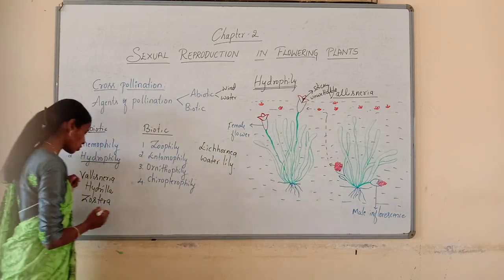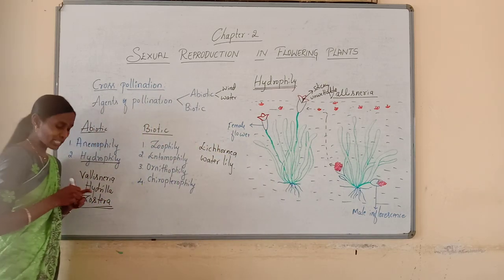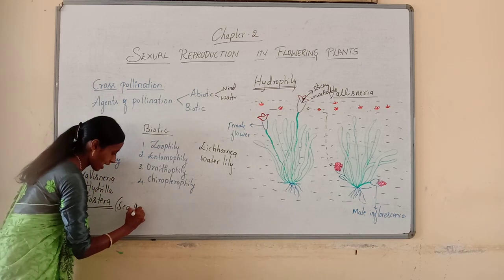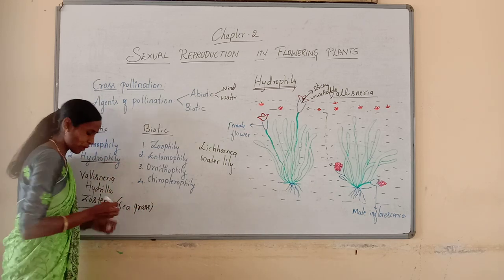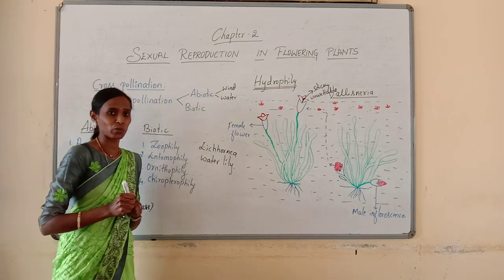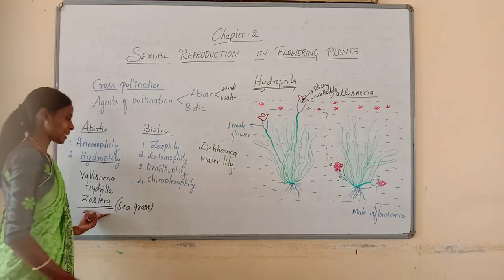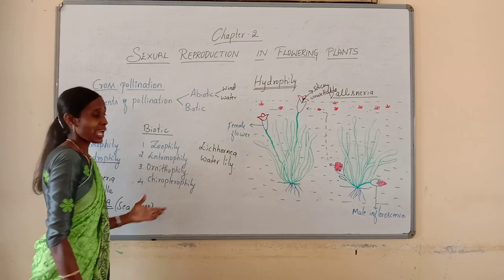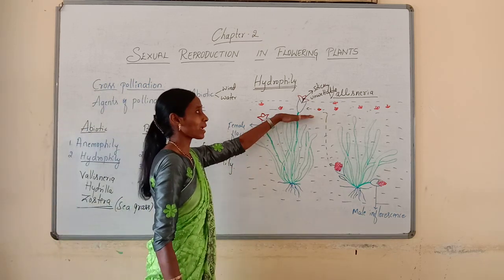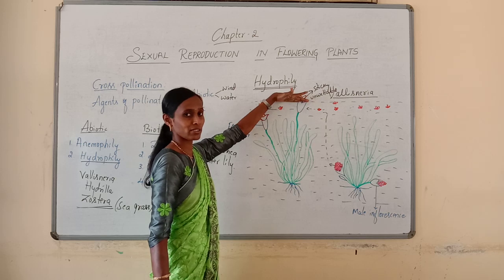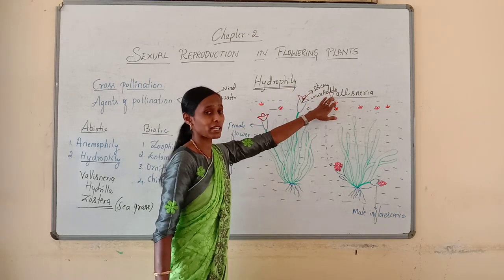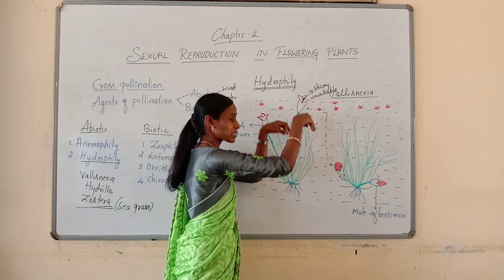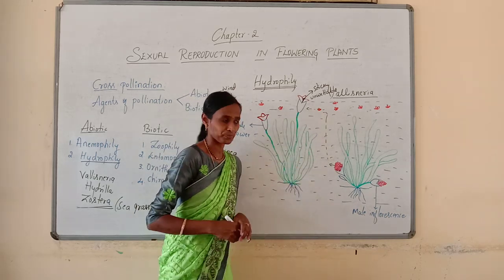And in case of Zostera, it is commonly called a seagrass, and it is a marine angiosperm. So what is special in case of Zostera? Actually here you can see the female flowers are usually floating on the surface of the water in case of Vallisneria. But in Zostera, both the male and female flowers remain submerged in the water.